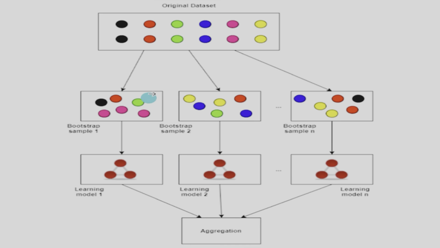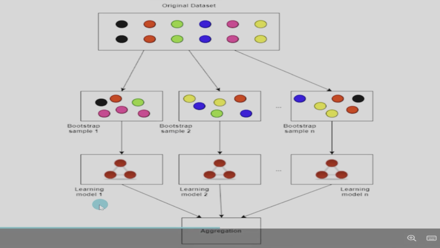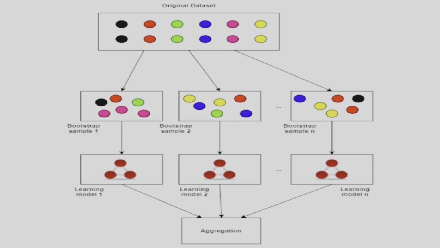So the subsets we are creating are absolutely random. This is called bootstrapping. So like this, we have created sample 1, 2, 3, 4 till n samples. And for each sample, we are making a different decision tree. So this is our learning model 1, learning model 2, 3, 4 until n it goes. And at the end, we just aggregate its value.